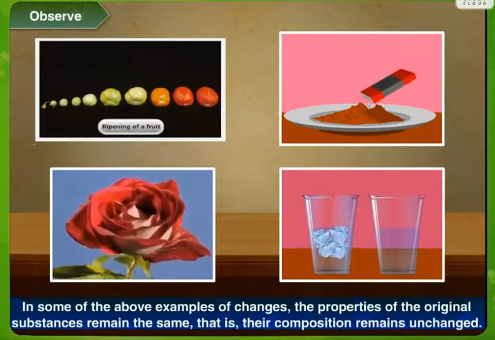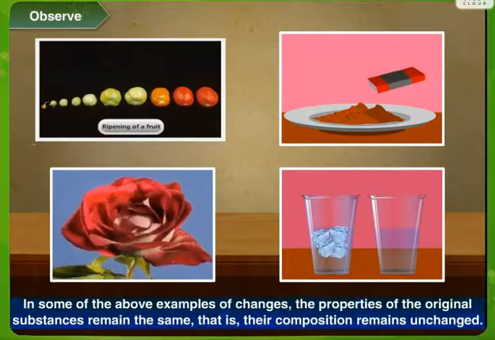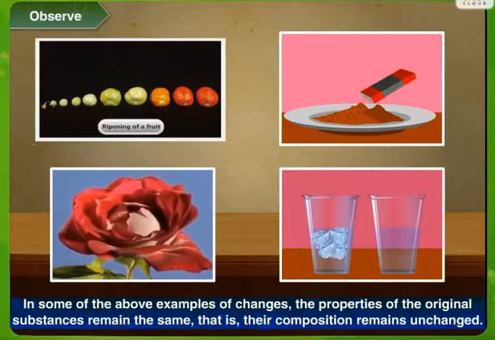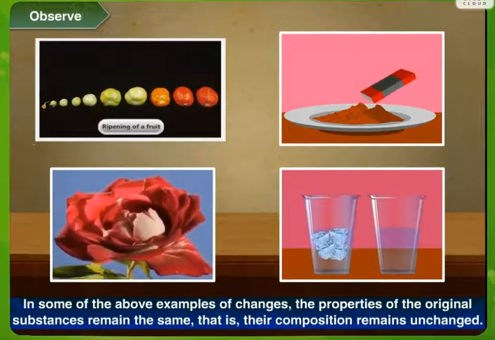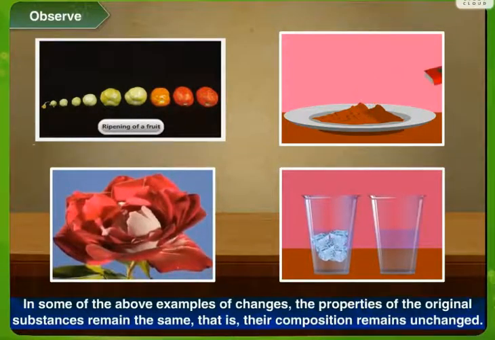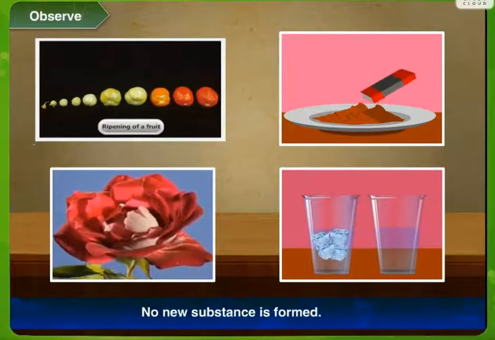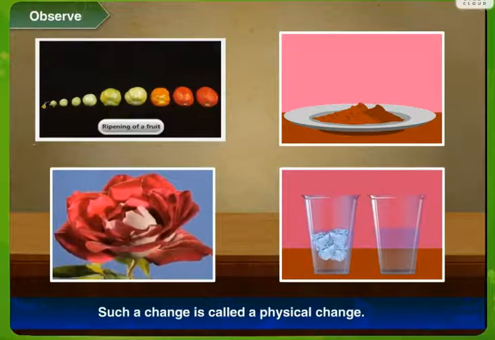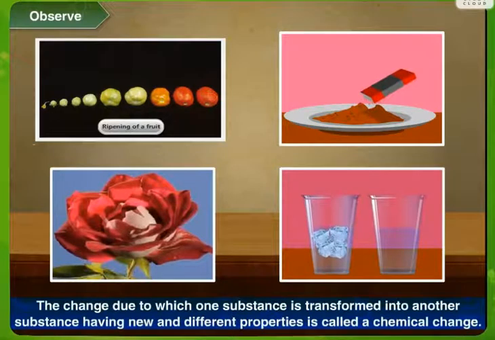Now, in some of the above examples of changes, the property of the original substance remains the same. That is, their composition remains unchanged. What I mean to say is, the original matter remains as it is, and the substance which creates a permanent change, a new substance is formed. Now, for physical change, no new substance is formed. For example, ice into water. So, such a change is called a physical change.